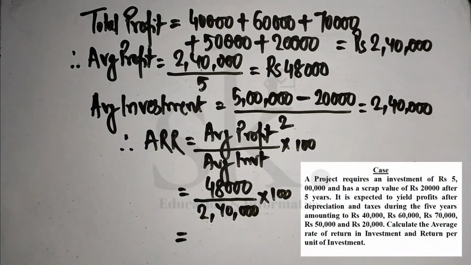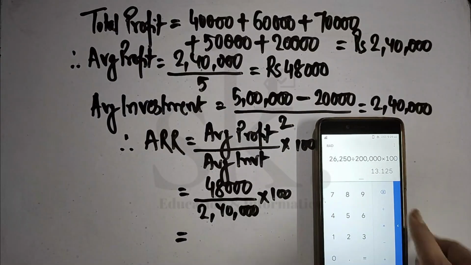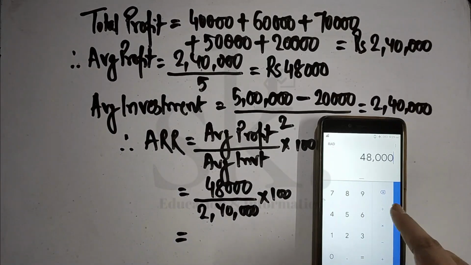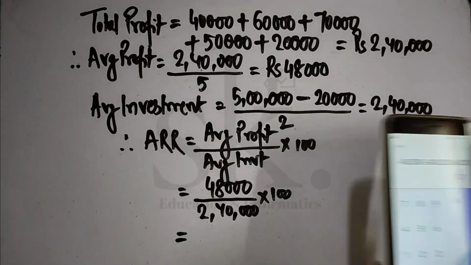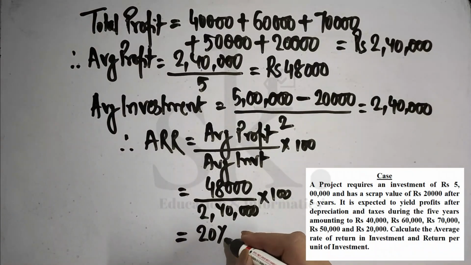I require a calculator to solve it. So it's 48,000 divided by 2,40,000 into 100, which is 20%. So the ARR is coming 20%.